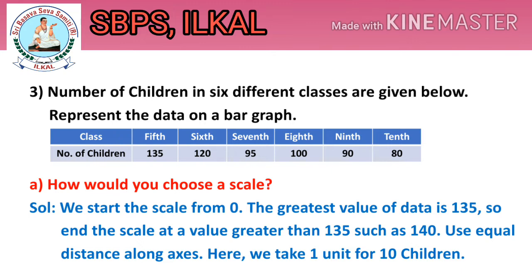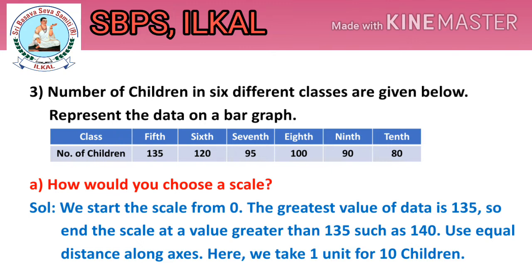Number of children in 5th standard is 135. Number of children in 6th, 120. Number of children in 7th, 95. Number of children in 8th is 100. Number of children in 9th standard is 90. And number of children in 10th standard is 80.